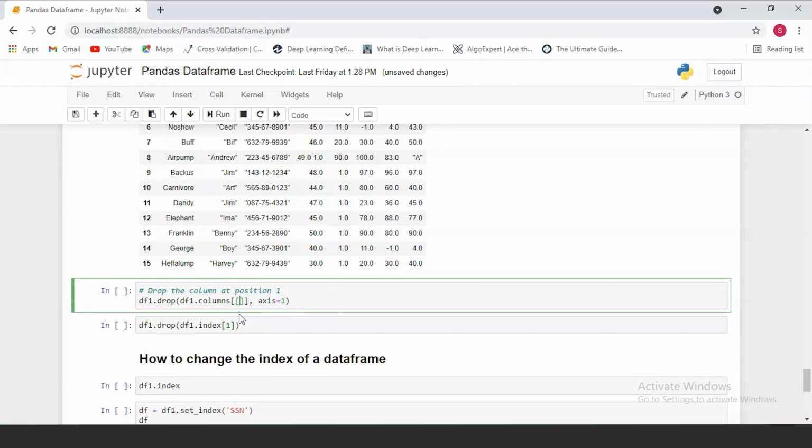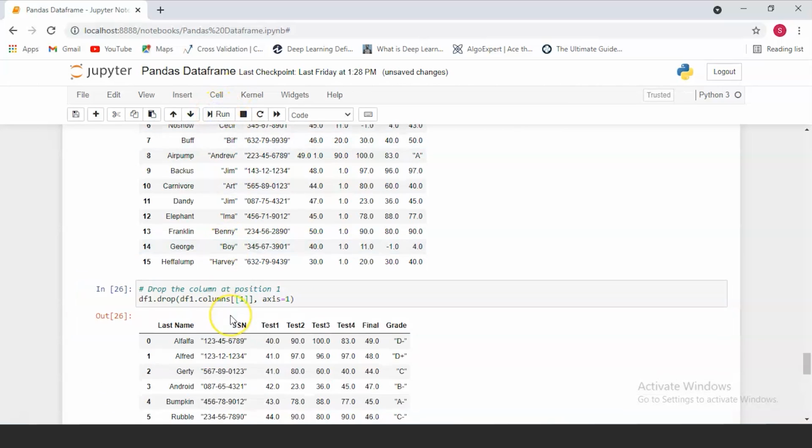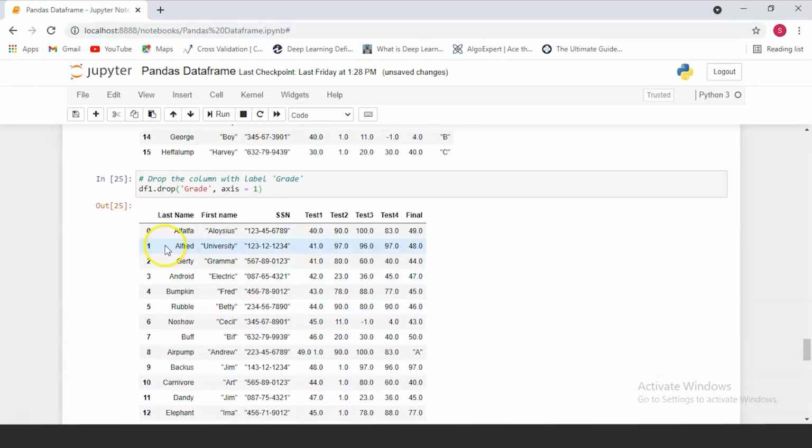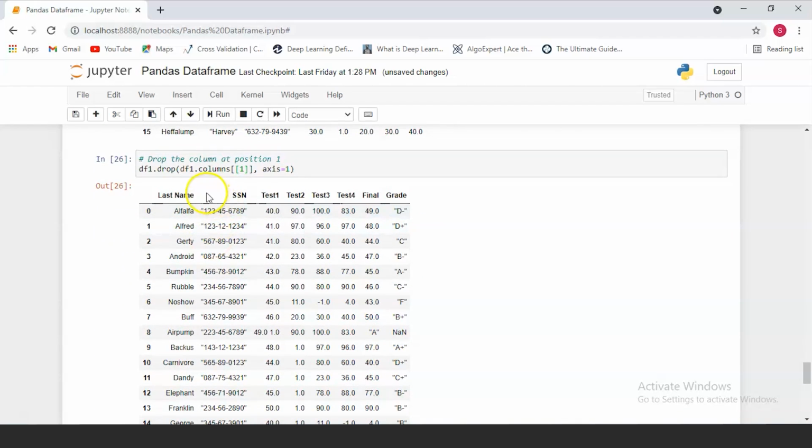When you have double brackets, that means you're using it to access the position. The column that we're going to drop is at position 1, and we know it's a column because the axis value is 1. So let's run this and see. Now, as I told you before, rows and columns are 0 indexed. So this is 0 and this is 1. The column that you see dropped here is the first name column, which is at position 1.